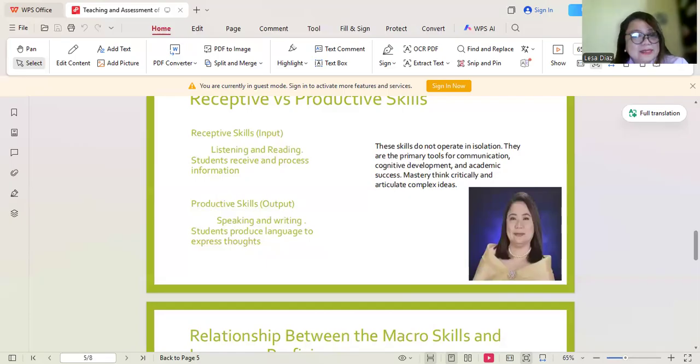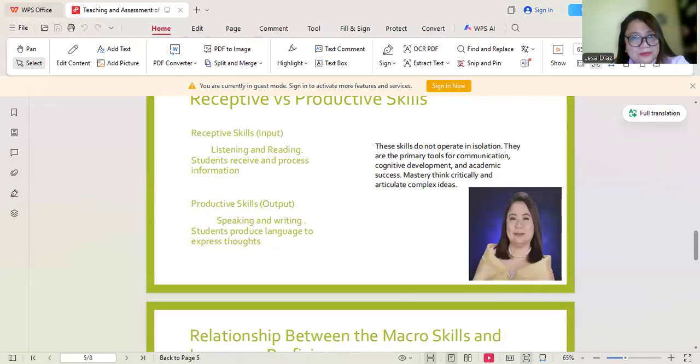So listening instantly triggers speaking. In academic settings, reading, for example, a research paper frequently serves as the direct foundation for writing a report. So in doing the research work, you really need to write a report, so you practice your writing skills.